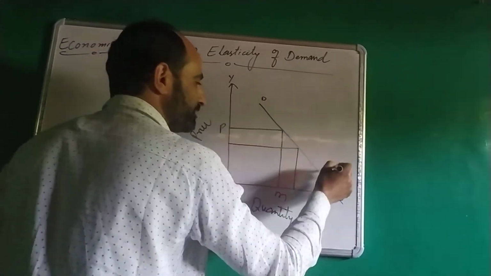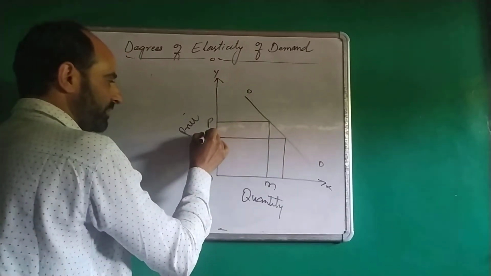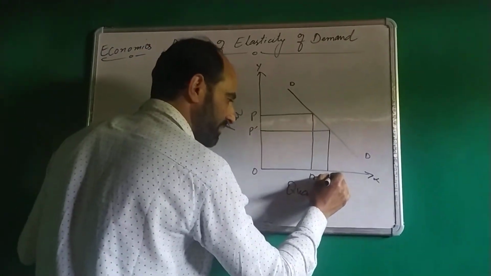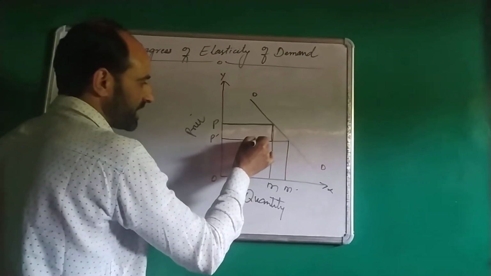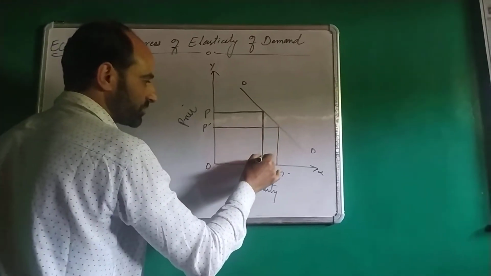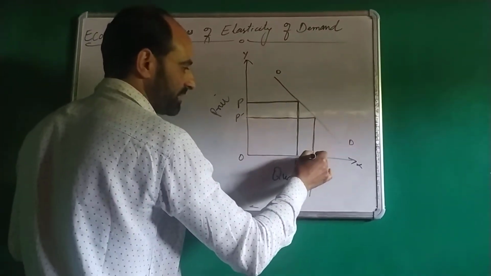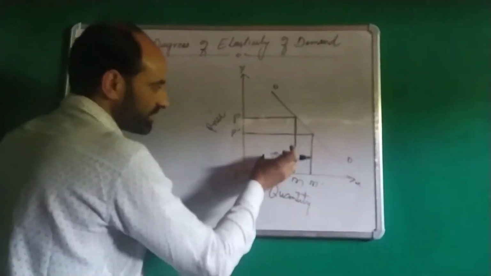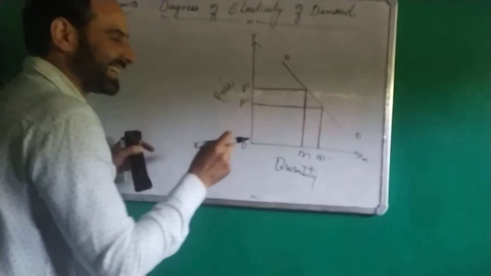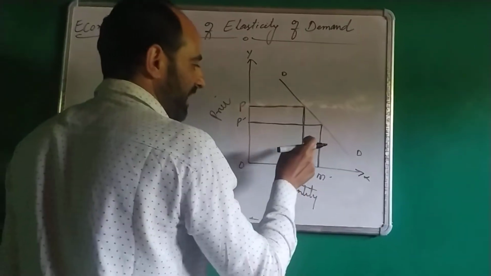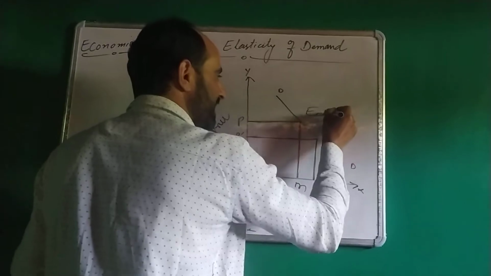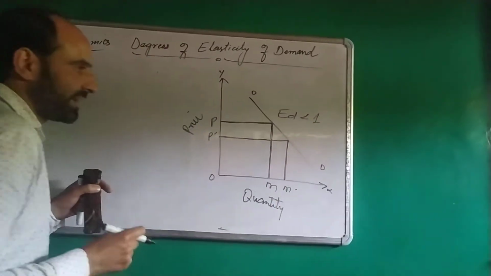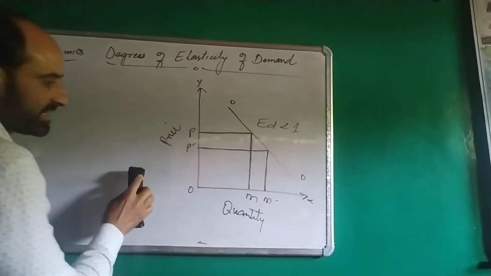This is DD. Price falls from P to P dash and quantity increases from M to M dash. This area shows change in price and this area shows change in quantity demanded. Here change in quantity demanded is less than the change in price. When change in quantity demanded is less than the change in price, elasticity of demand is less than 1 or less than unity. This is the third degree.